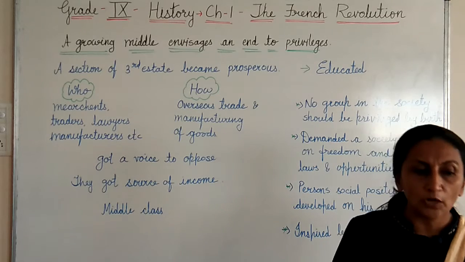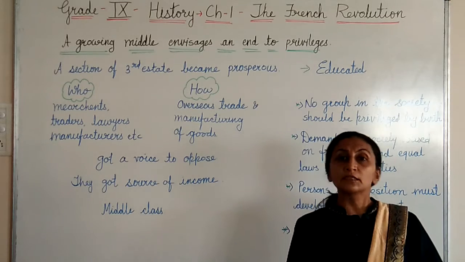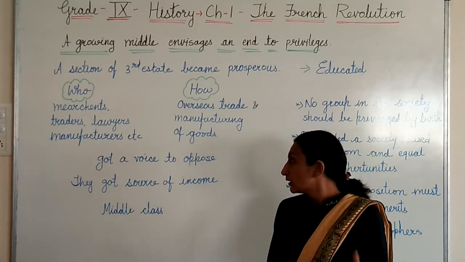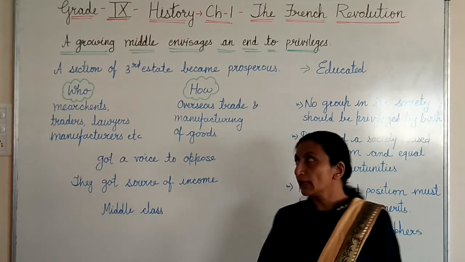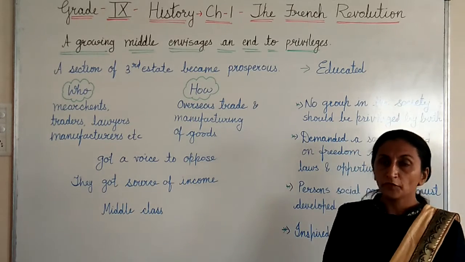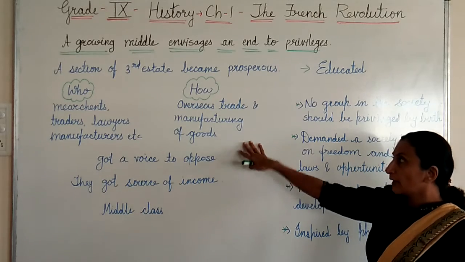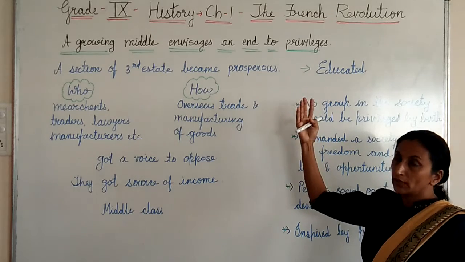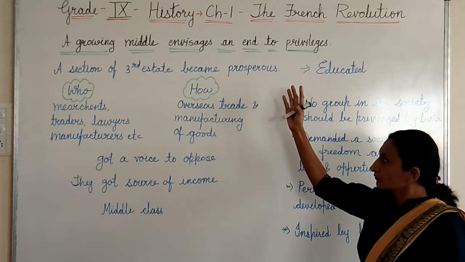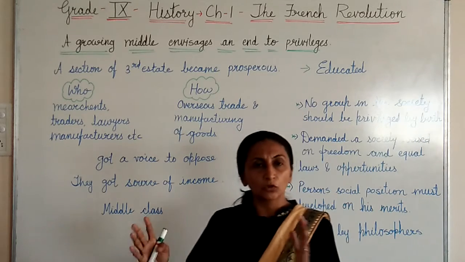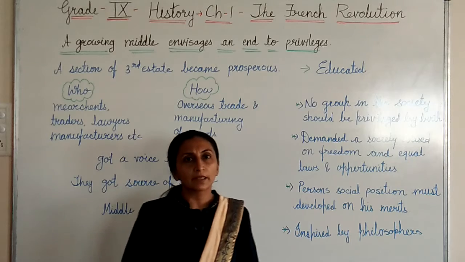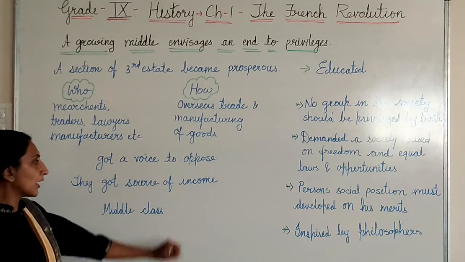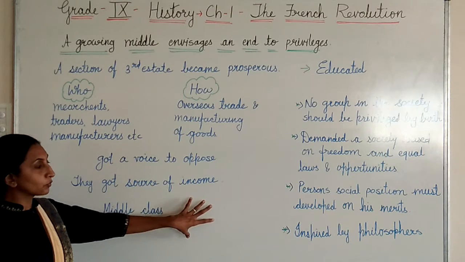Suppose I am staying in a small place, and suppose I start my business in a metropolitan city, and from that I can earn more money. So I got a different source of income. Like that, those people got a source of income. And what they did, they made their children educated. They gave education to their children also. Now what happened? One good, educated section arose in the society. People were getting education, and the source of income was also good.